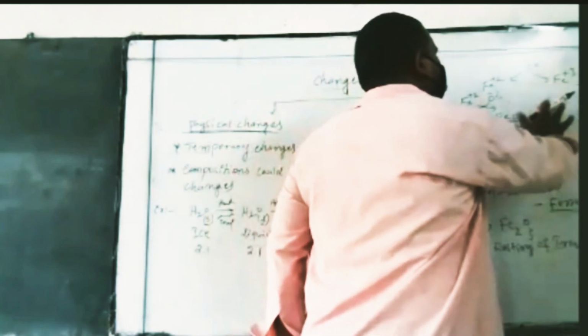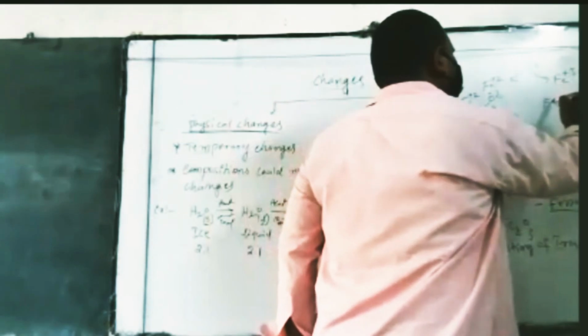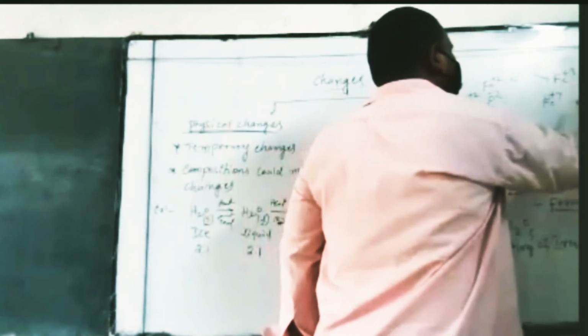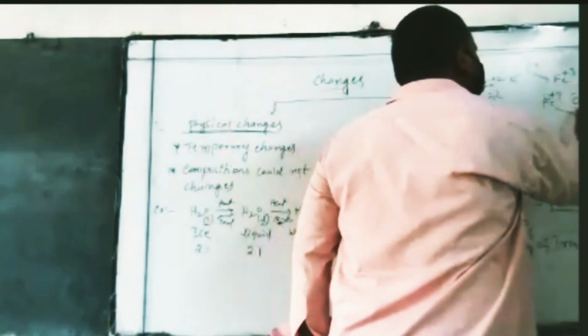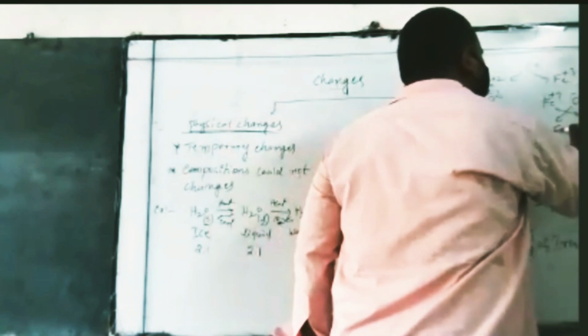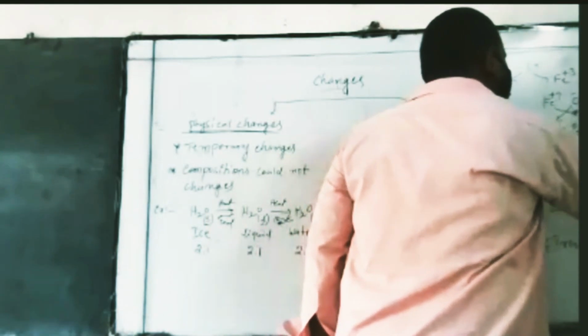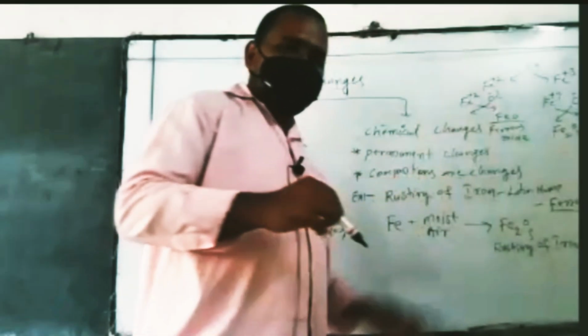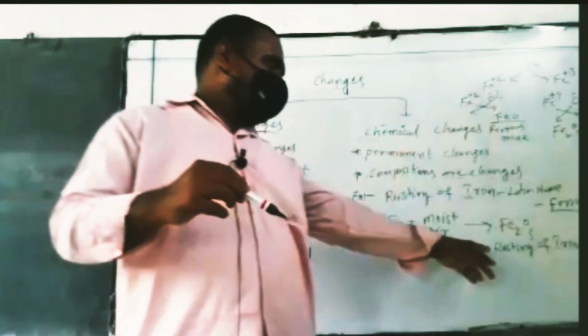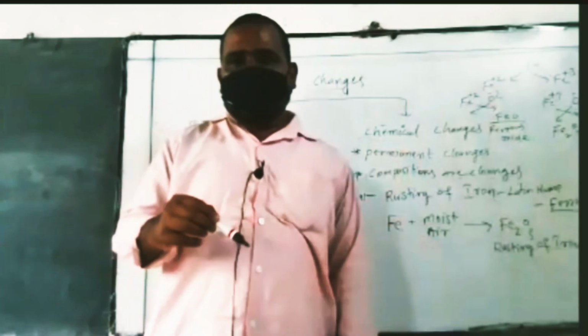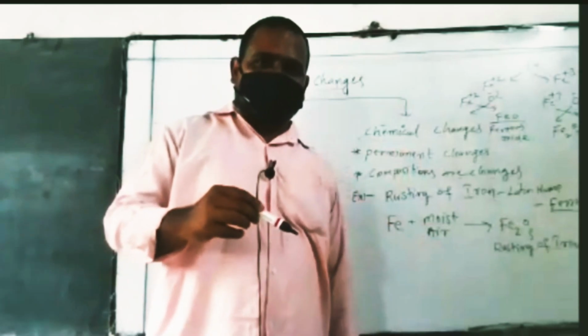Now similarly, Fe plus 3 combined with O minus 2, then by the crisscross method you write Fe2O3. So this is ferric oxide. Now the rusting of iron chemical formula is ferric oxide, not ferrous oxide.